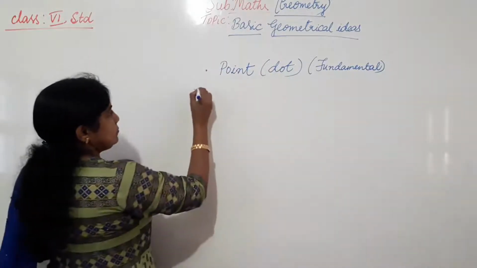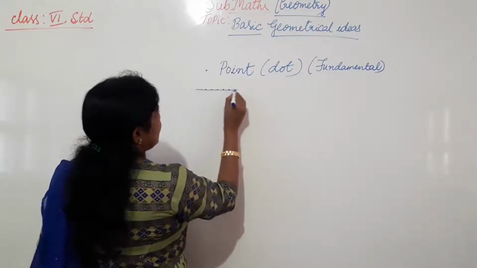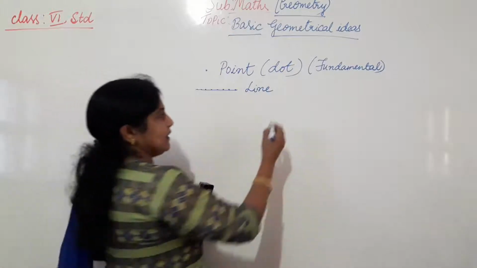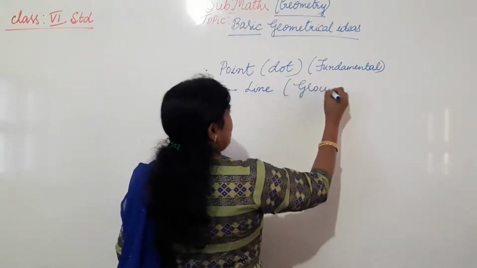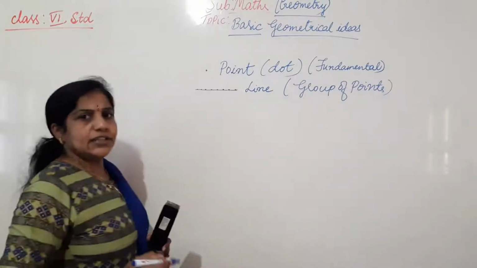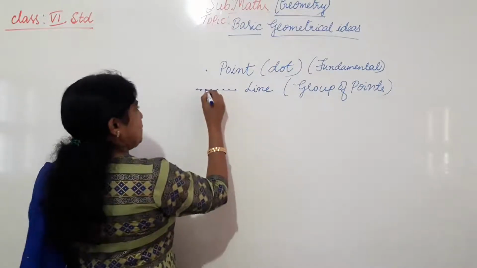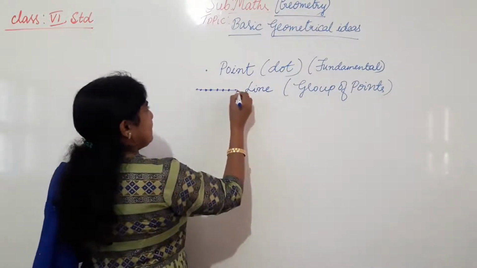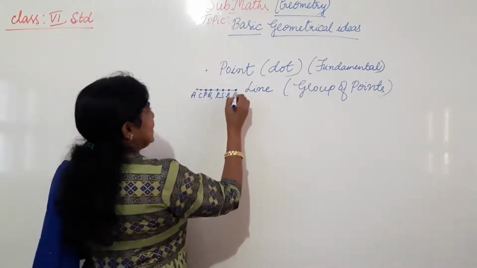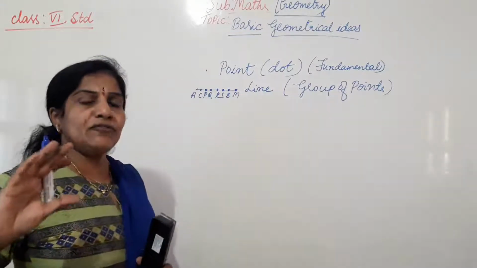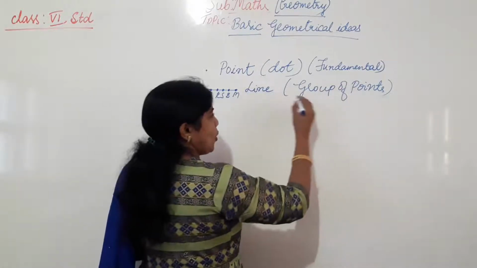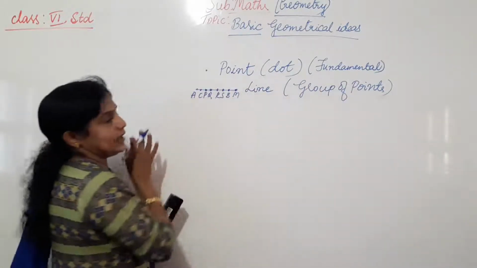The next, if we join the many points, what does it become? Line. So line is nothing but group of points. Set of points or group of points. If I name this many points, we can take just a small line I am taking. So I am naming it as A, C, P, Q, R, S, B, M. Many points, just I am marking only the few points. Okay. So this is line. So line is a set of points or group of points. If we join the points, it becomes a line.